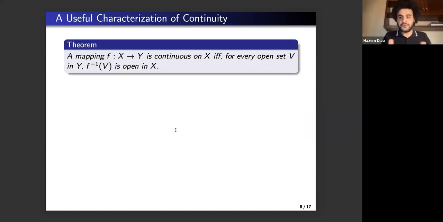Now, here is a useful theorem that we would want to deliver. A mapping f of X into Y is continuous on X if and only if for every open set V in Y, the inverse image of V under f is open in X. So how do we prove such a thing?